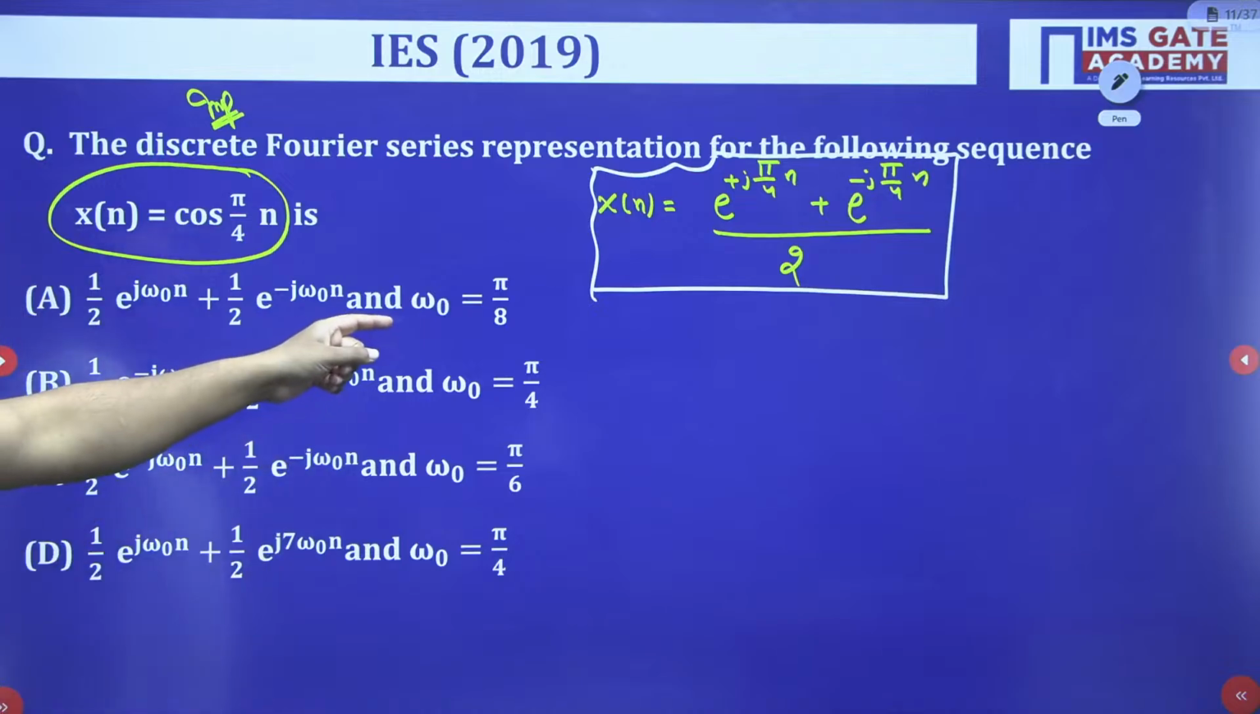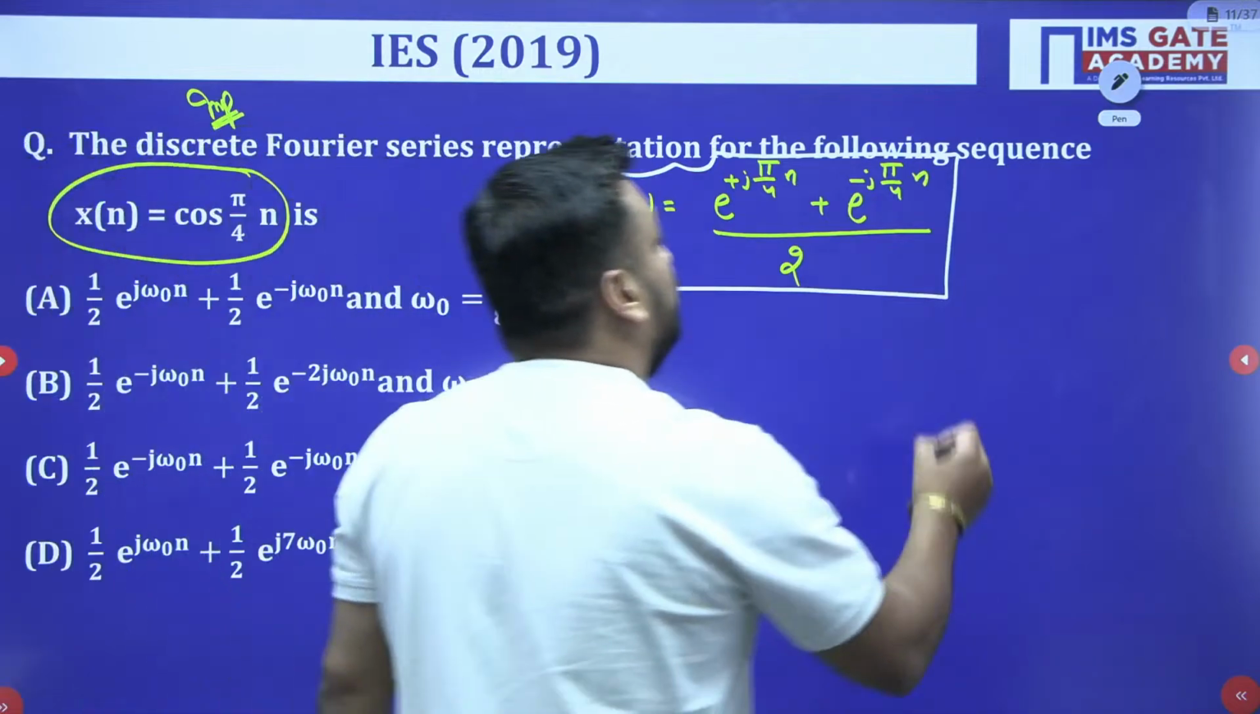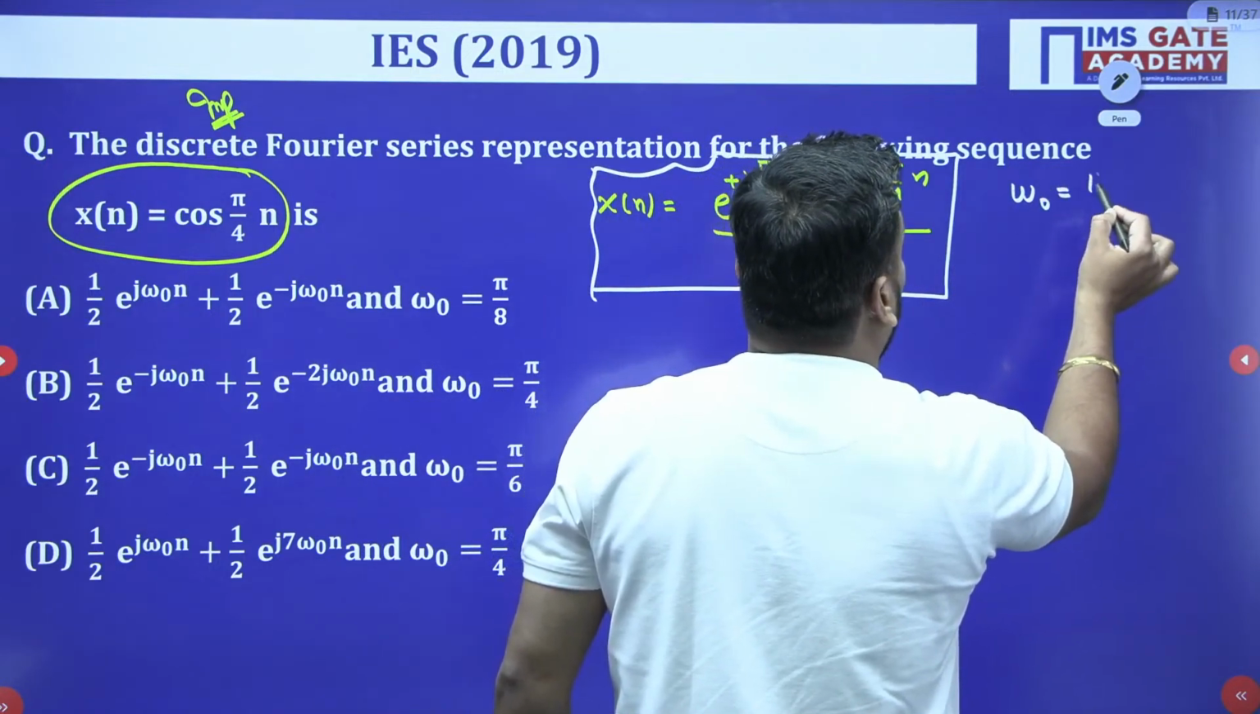And what is the examiner asking, guys? Which option is correct? So tell me fast, what is omega 0 first of all? e to the power j omega 0 n. So omega 0 value, for sure, is pi by 4.